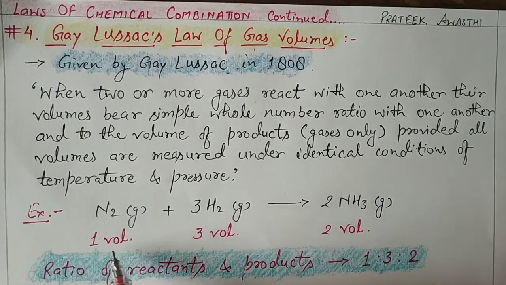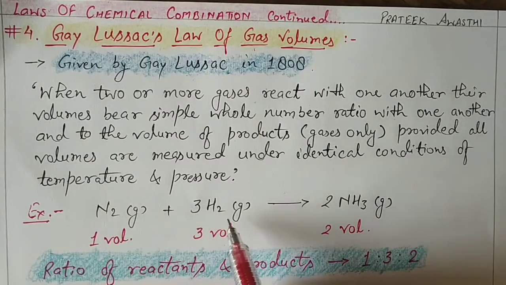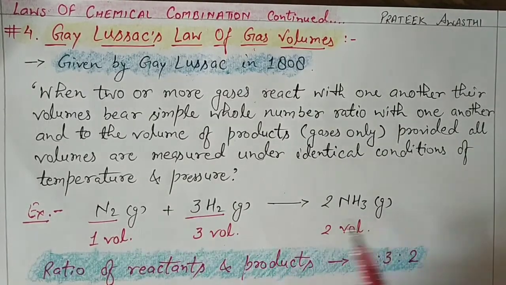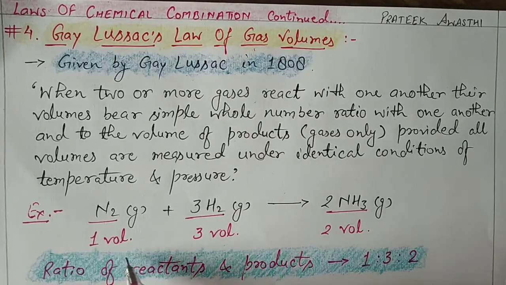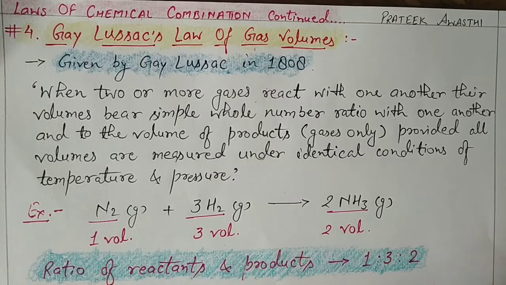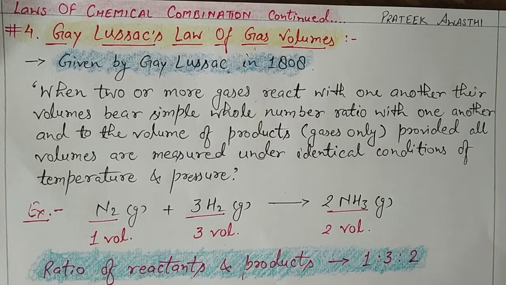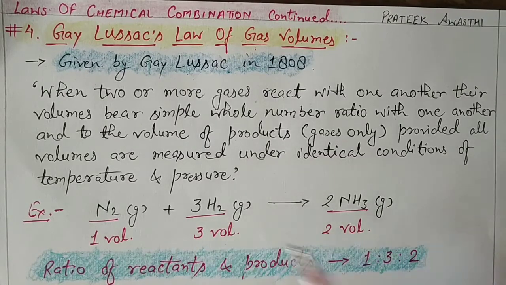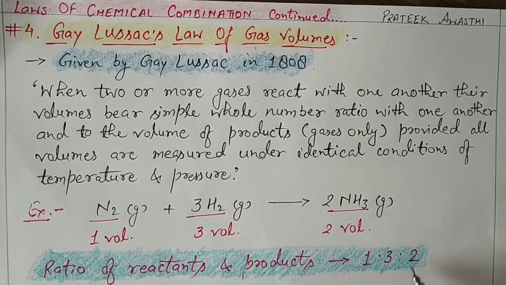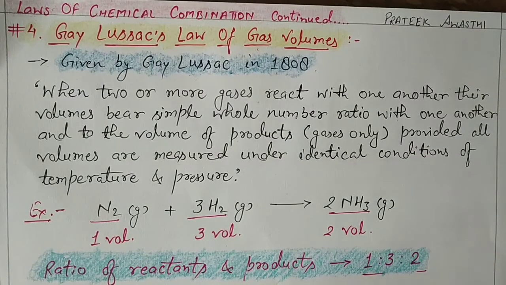In this reaction, all the reactants used and the product are in gaseous state, so the ratio which is found, 1:3:2, is true for all conditions and every situation. Whenever these two gases react, the ratio will be 1:3, and the product will be formed in ratio 2 with them together. So this is Gay-Lussac's law of gas volumes.